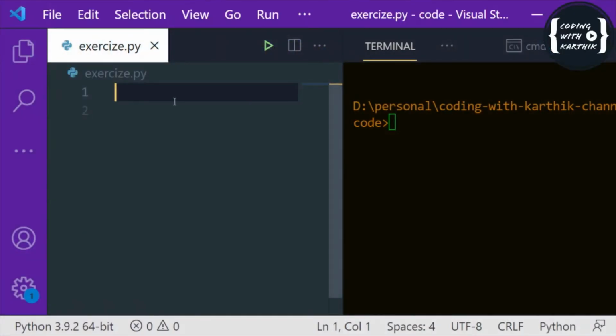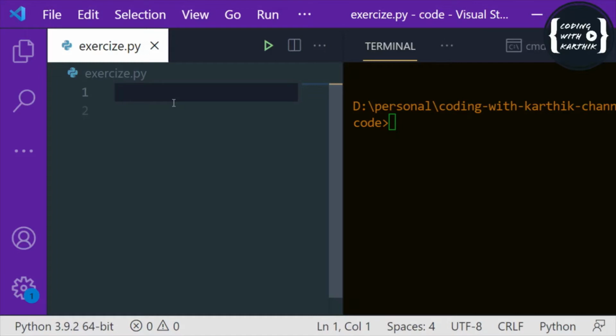let me give one example. First is the for loop. A for loop can do the iteration over a sequence, and until that sequence ends, we can execute some set of statements under that loop.